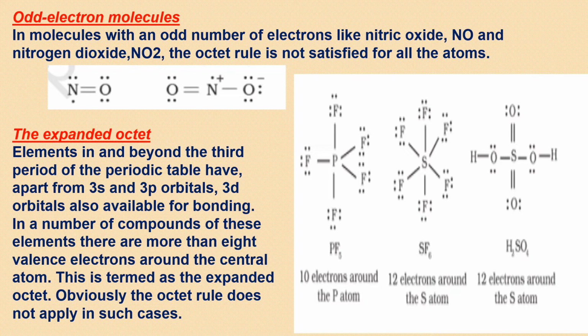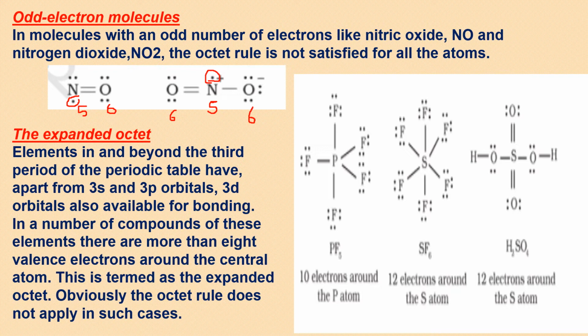So whenever you have a single electron left, like in NO, or you have a single electron like in NO2, then it has to be an odd electron molecule. In NO2, you have 5 valence electrons of nitrogen and 6 each from oxygen, so it becomes 17. In NO, you have 5 plus 6, so it becomes 11. Both are odd electron. That's why they are not that stable. They dimerize. That means two molecules will join together to give it stability.